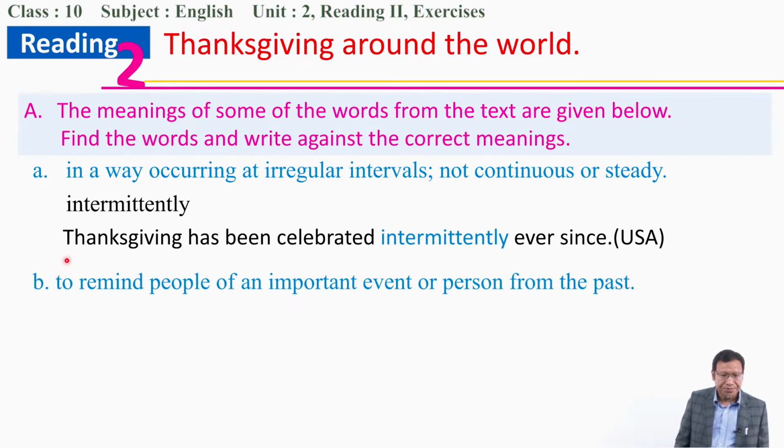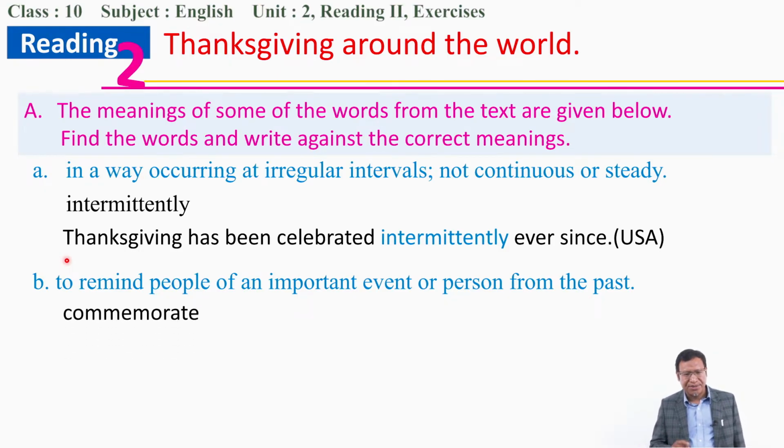Number B: to remind people of an important event or person from the past. Remember the word that remembers, that reminds. It is basically in Korea. It says commemorate.